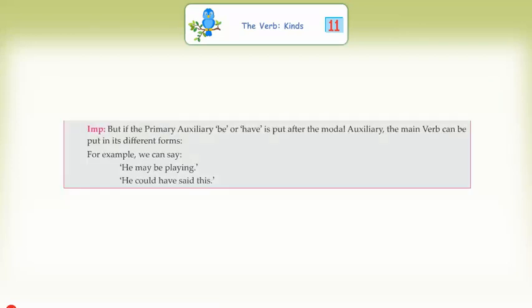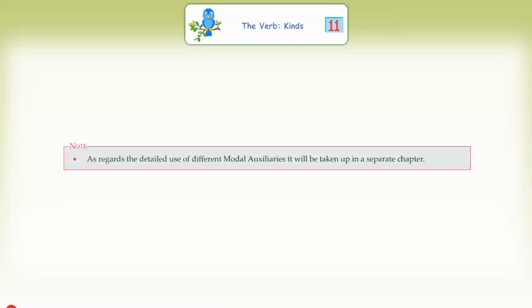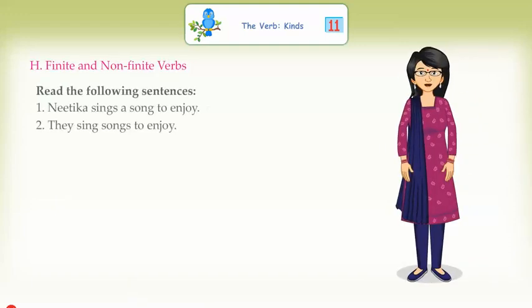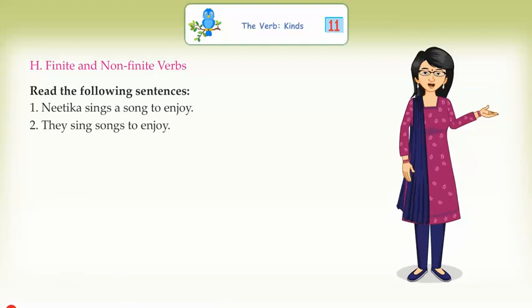Important: if the primary auxiliary be or have is put after the modal auxiliary, the main verb can be put in its different forms. For example, we can say he may be playing. He could have said this. Note: the detailed use of different modal auxiliaries will be taken up separately in finite and non-finite work.